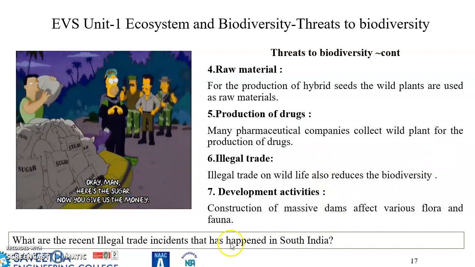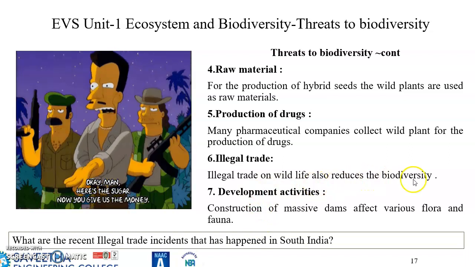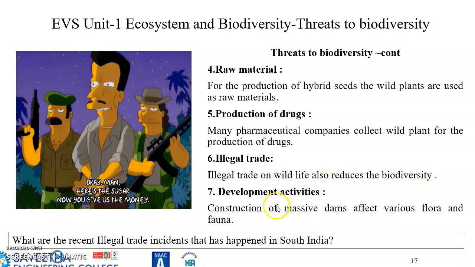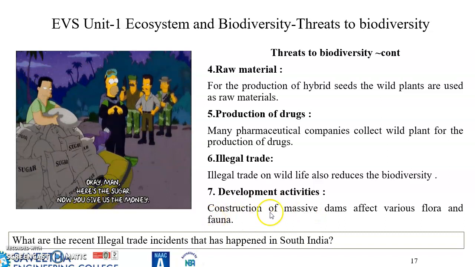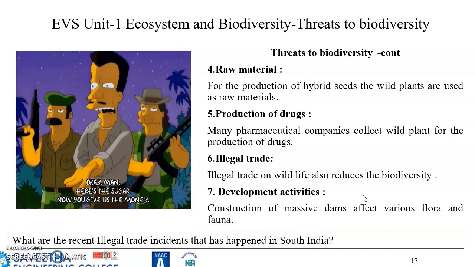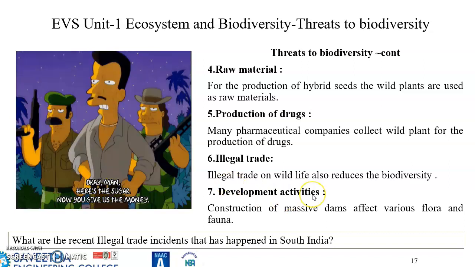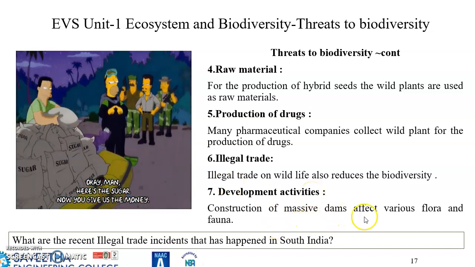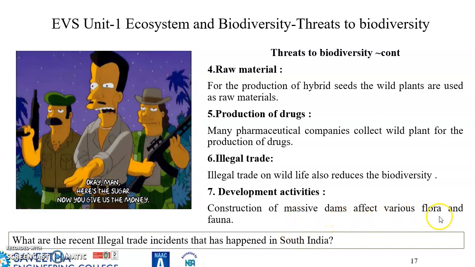And also illegal trade in wildlife reduces the biodiversity. Then many of the development activities, like construction of massive dams or, for the sake of mineral dressing or ore removal, we go into many projects that lead to destruction of various flora and fauna.